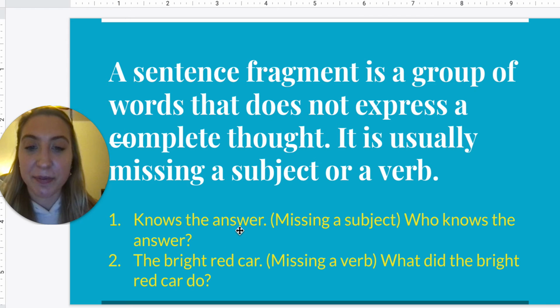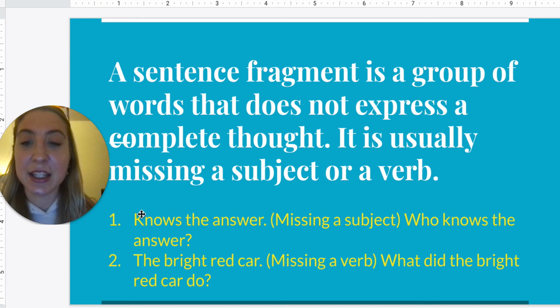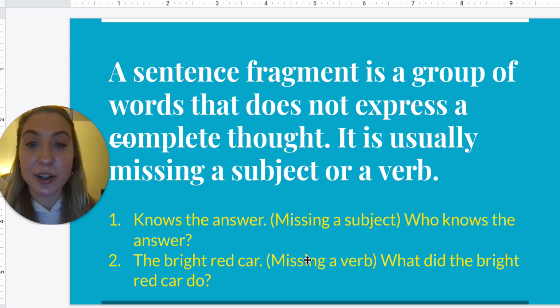Knows the answer. Well, who is this sentence about, or what is this sentence about? We don't know because it doesn't say anything. All it gives us is the verb, knows. But we're missing a subject. We don't know who knows the answer. So that would make it a sentence fragment.